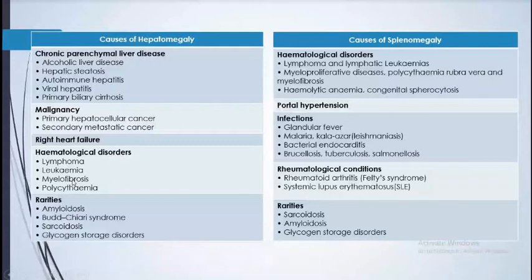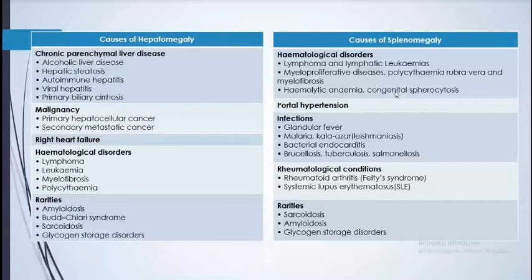And the causes of splenomegaly: lymphoma, and lymphatic leukemias. Okay. And hemolytic anemia, congenital spherocytosis, blood disorders, lymphomas, sickle cell anemia, and polycythemia rubra vera. Hematological disorder gives the splenomegaly. Because why? Because after 120 days, your RBC comes to die in the spleen itself. Spleen is a graveyard of RBCs. So whenever there is a problem with the blood